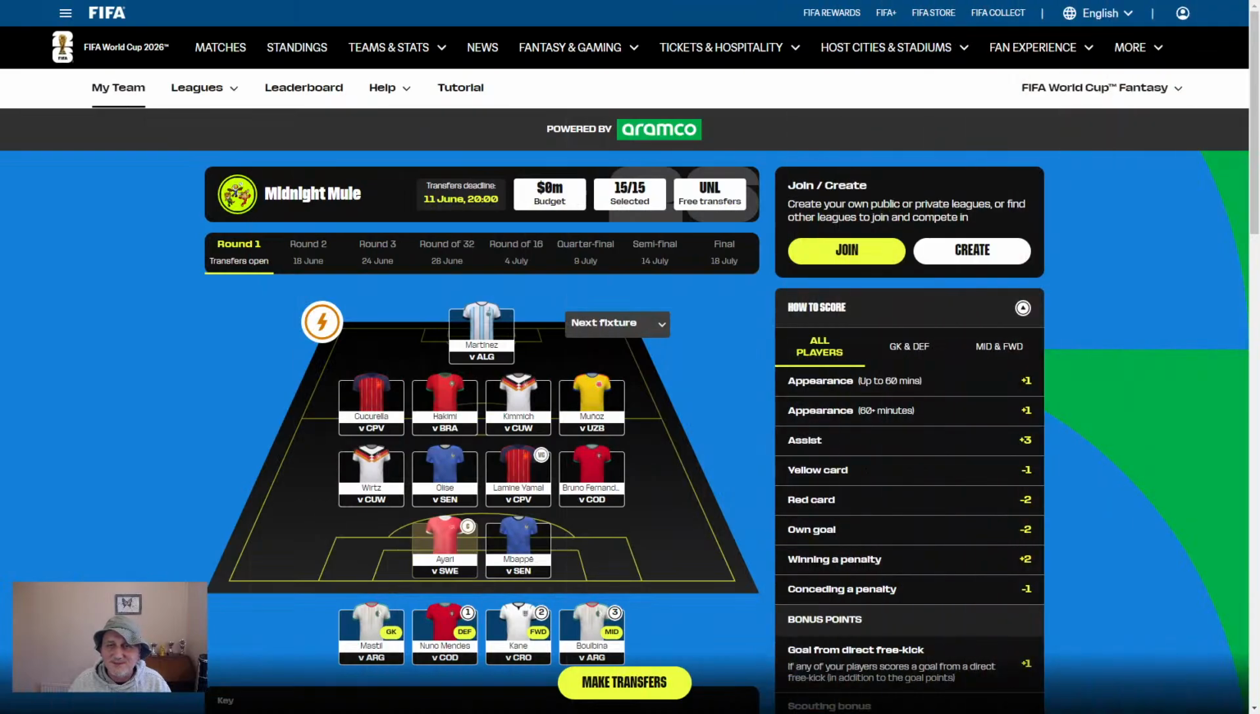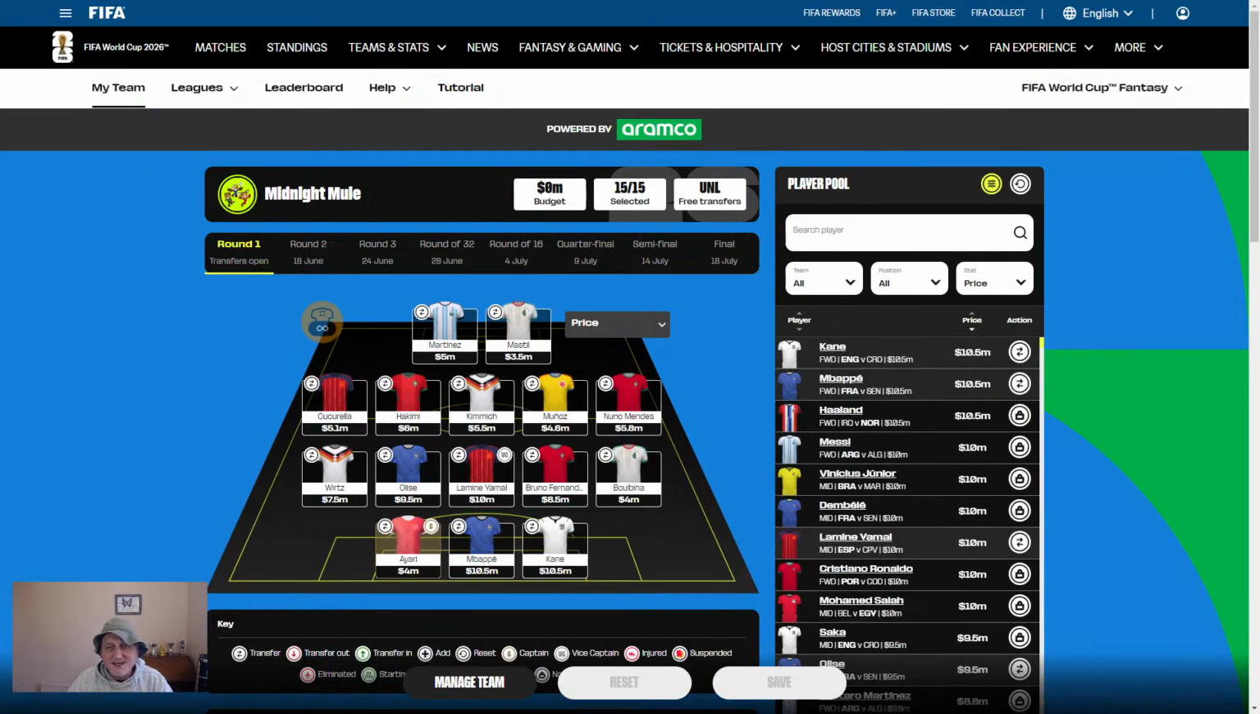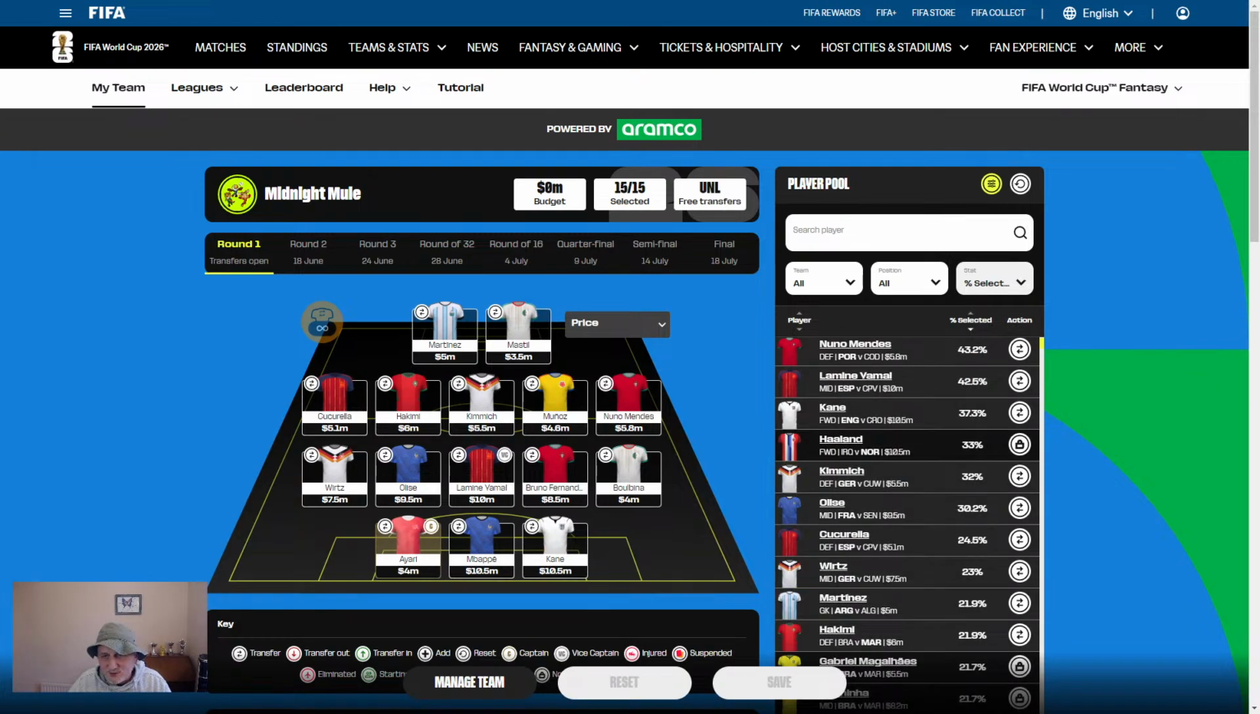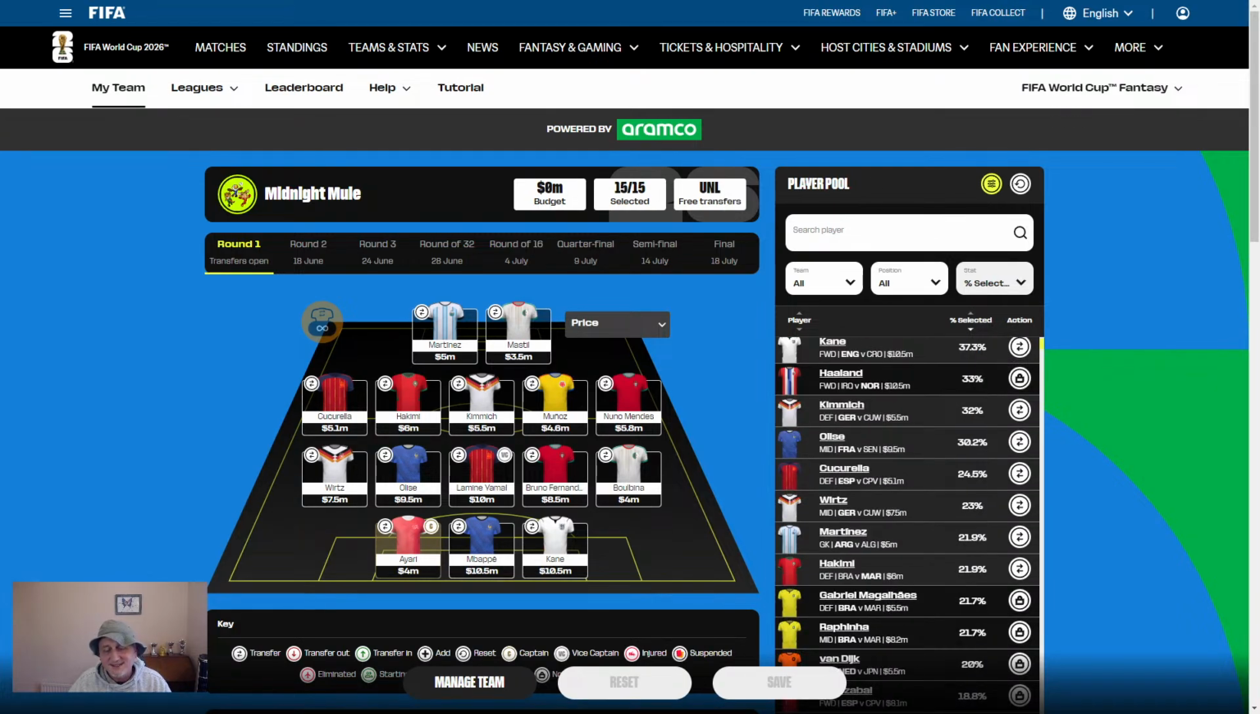So I'm hopefully going to be able to show you how this looks in the browser. Here we are. If I go to manage transfers, if I order by percent selected, you'll see apart from Haaland, we've got all these popular players, and that's all great. It's only Haaland that's the problem.